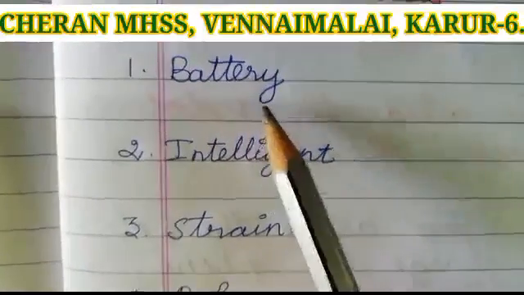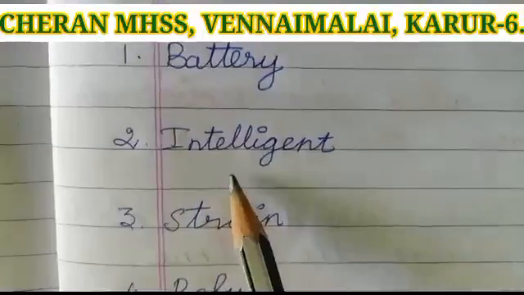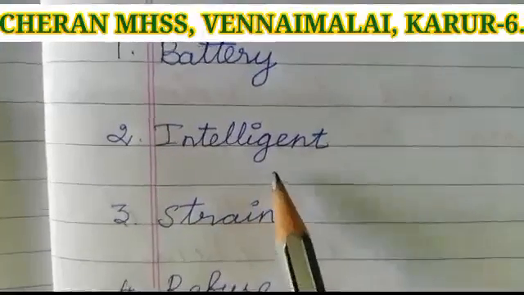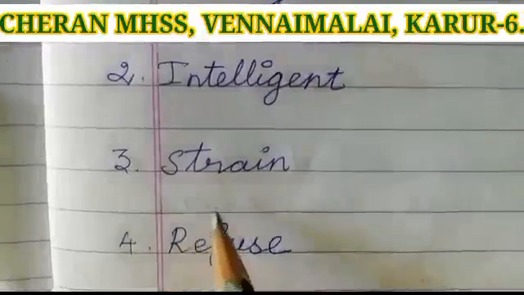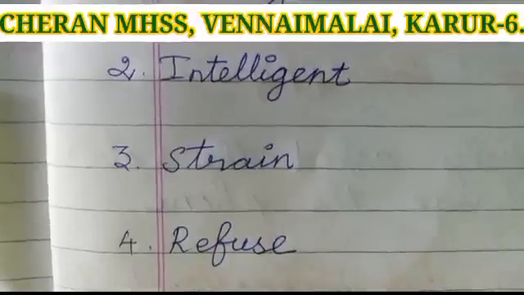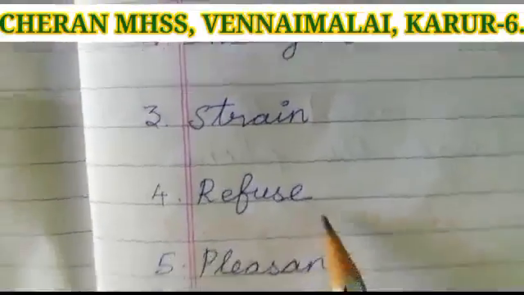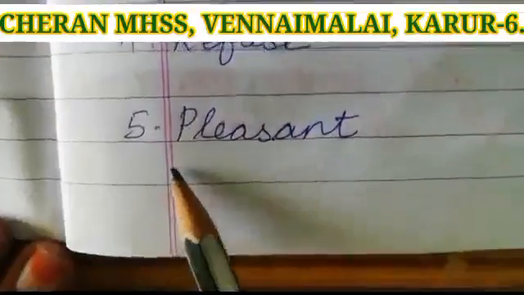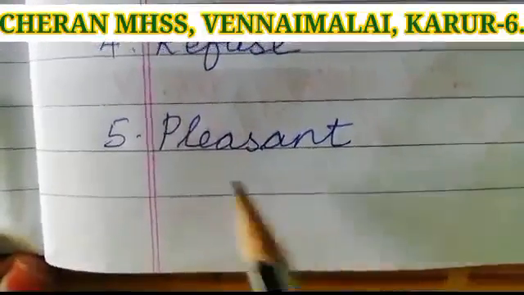Battery, battery. Second one, intelligent, intelligent. Third one, strain, strain. Fourth one, refuse, refuse. Fifth one, pleasant, pleasant.